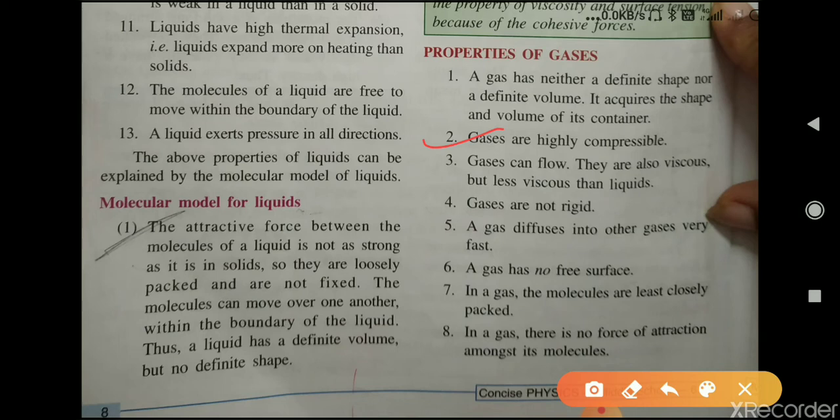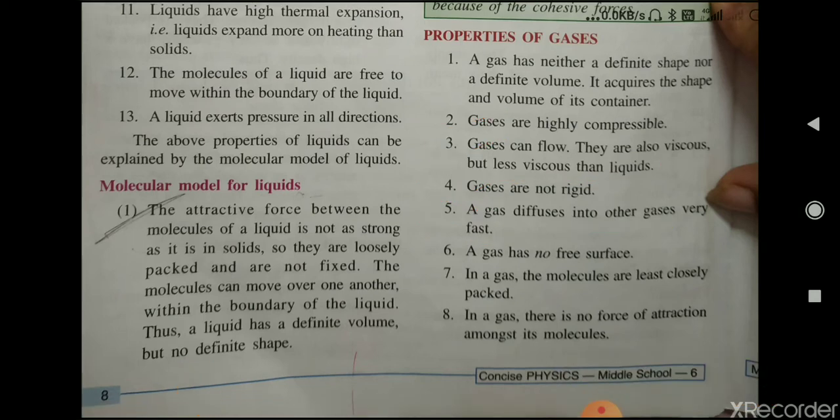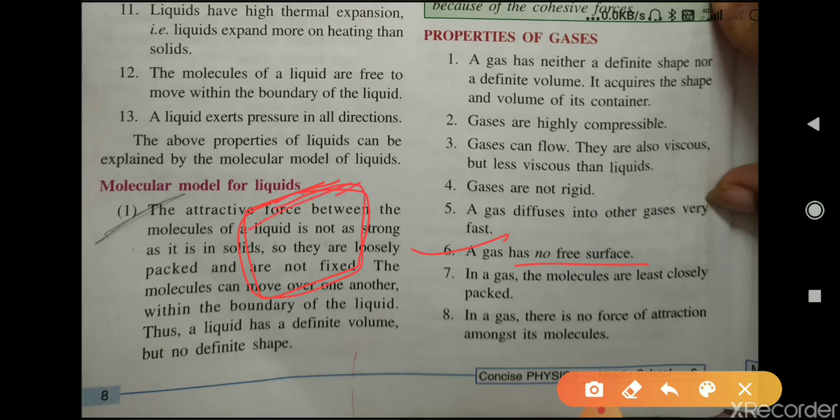Gases can be compressed. Now third one is gases can flow. They are also viscous but less viscous than liquids. Fourth, gases are not rigid. Next, a gas diffuses into other gases very easily, very fast. And sixth one is a gas has no free surface, means it is always kept in a closed container, therefore it has no free surface.